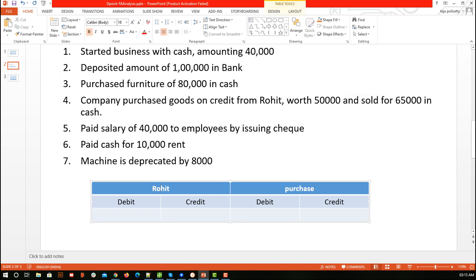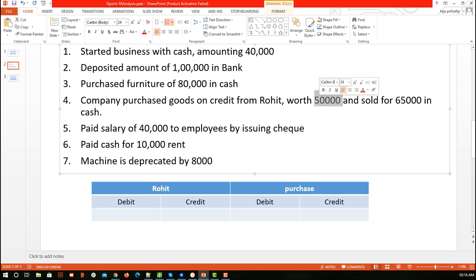So let's see first. Rohit is what? Rohit is a person, and here it's a personal account because he is a third party, or a different organization for us. What is happening? Company purchased goods on credit from Rohit. Credit means something which we have to give. We have not given the amount yet, we have to give. So Rohit has sold 50,000 to us. So we can say that 50,000 amount has to be given to Rohit. So Rohit is our personal account and the amount is 50,000.